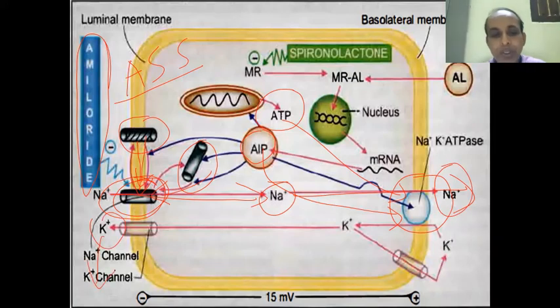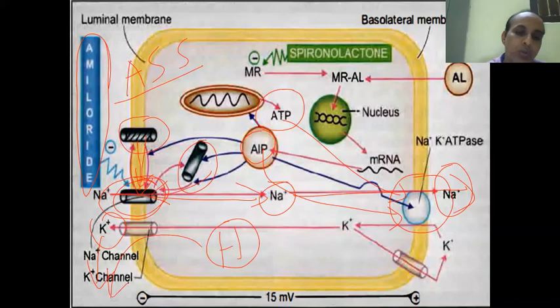When potassium is lost in excess and there is potassium depletion, the hydrogen is also lost. So there will be hypokalemia, and because of the loss of H+ ion, there may be alkalosis.